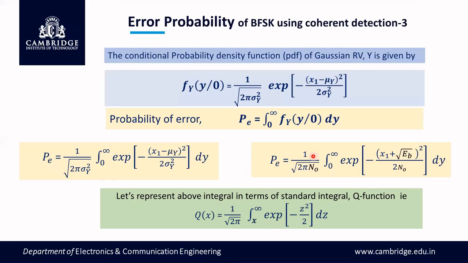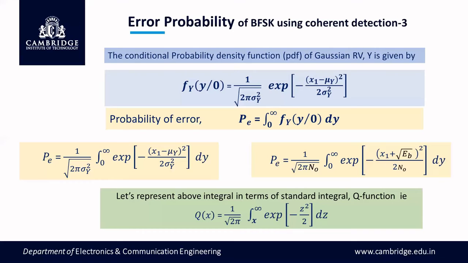But this integral, which I have shown in Pe, resembles one of our standard integrals, that is the Q function. If you look at the definition of the Q function, Q of x is equal to 1 by root of 2 pi, integration from x to infinity, exponential of negative z square by 2, dz. This looks almost similar to our Pe equation. The integration is there, 0 to infinity here, while it is x to infinity there. We shall change that x to 0 later. The exponential function and the square are also the same. So with minimum changes, we can easily use this Q function to find this integral.